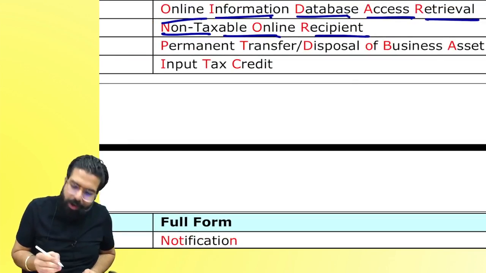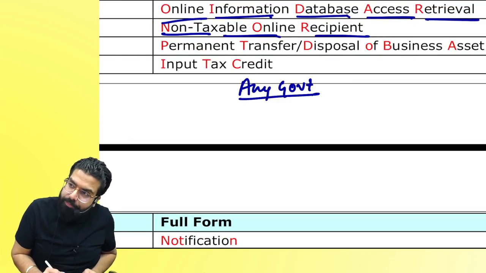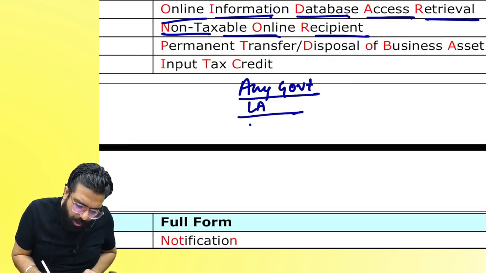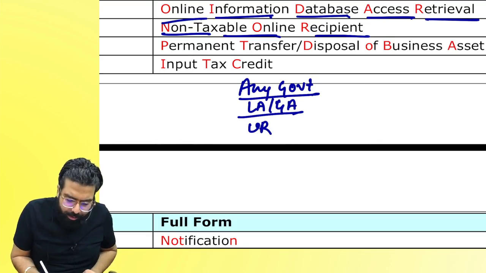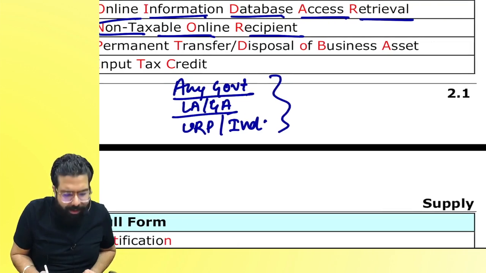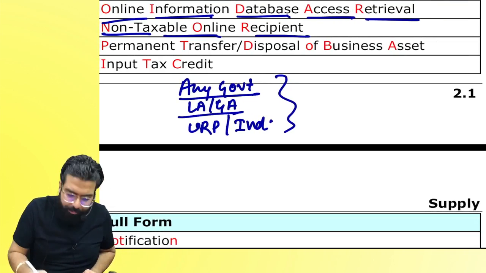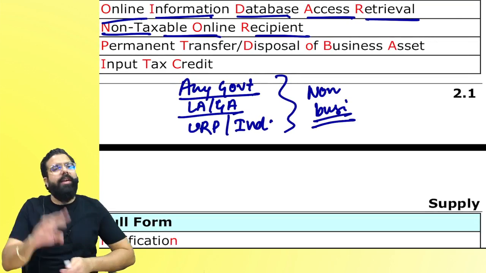Who is an NTOR? It can be any government, yes everyone, or local authority, or any governmental authority, or it can be an unregistered person, or it can be an individual also, and they are receiving OIDAR service for non-business purpose. Everyone, what is an NTOR?